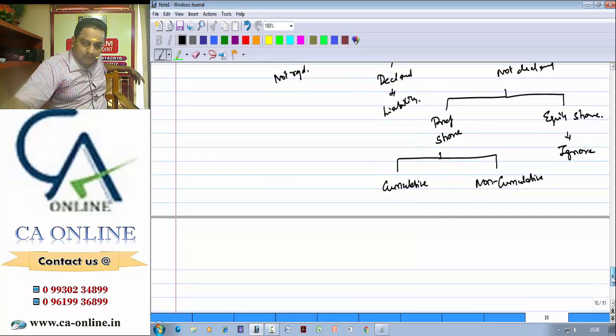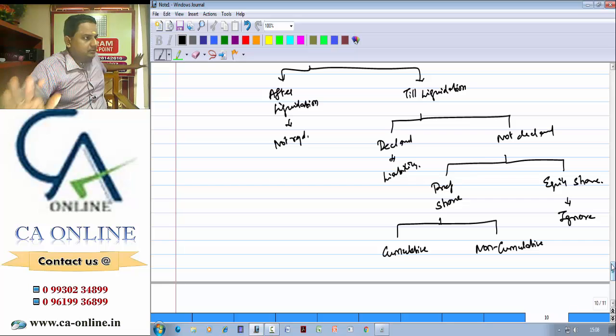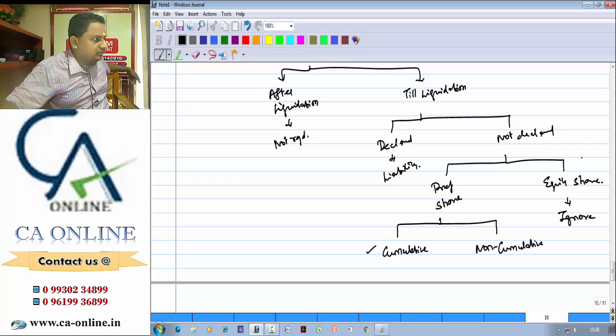Now, suppose the question is silent: in the question they are giving a preference share, 10% preference share, but not mentioning whether it is cumulative or non-cumulative. Then normally, academically, we will always assume, whatever chapter we try, that preference shares are always cumulative. So whenever the question is silent, even when we try AS 20, earnings per share, there also we will assume preference shares are always cumulative.